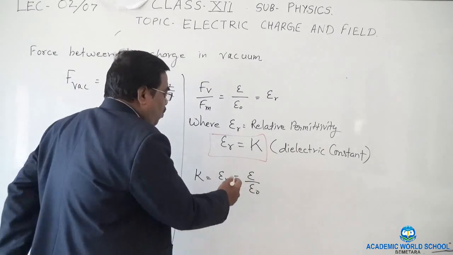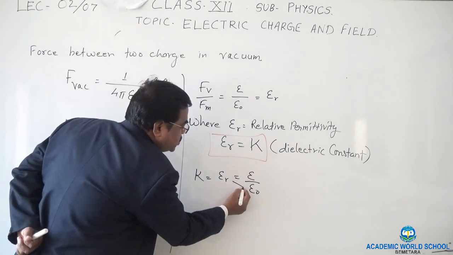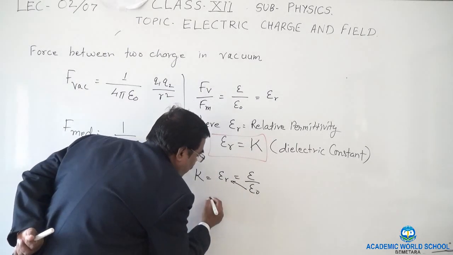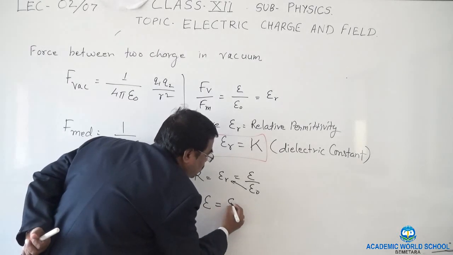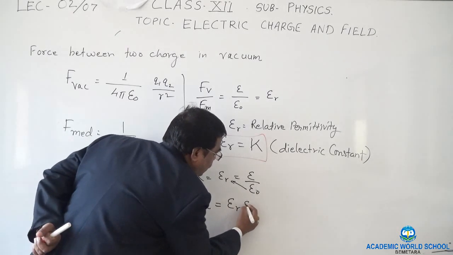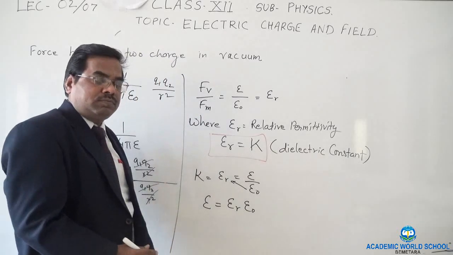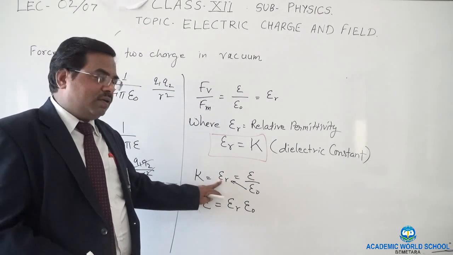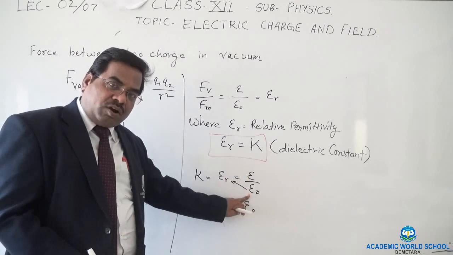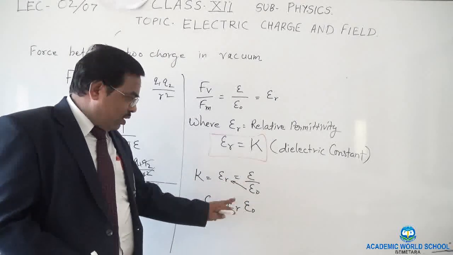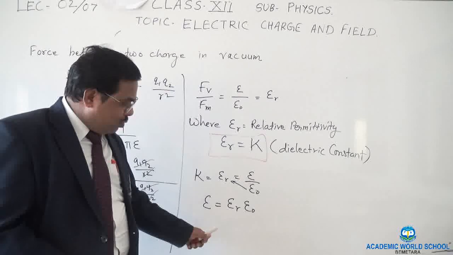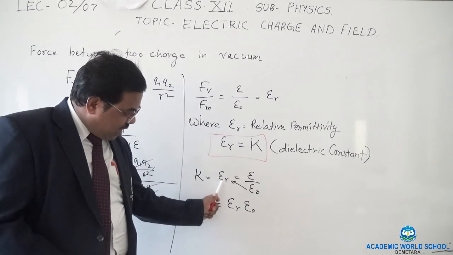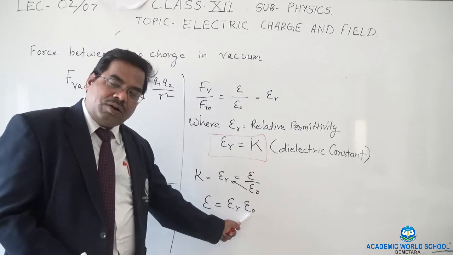Now, epsilon R is epsilon upon epsilon naught. Therefore, epsilon is equal to epsilon R multiplied by epsilon naught.